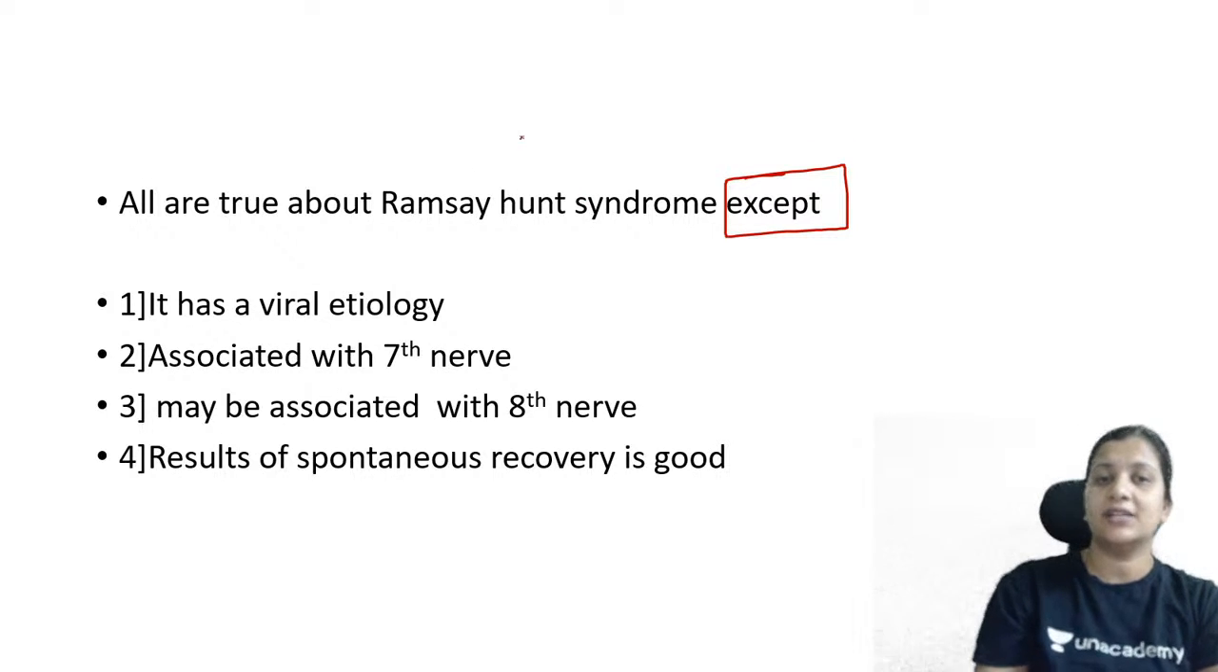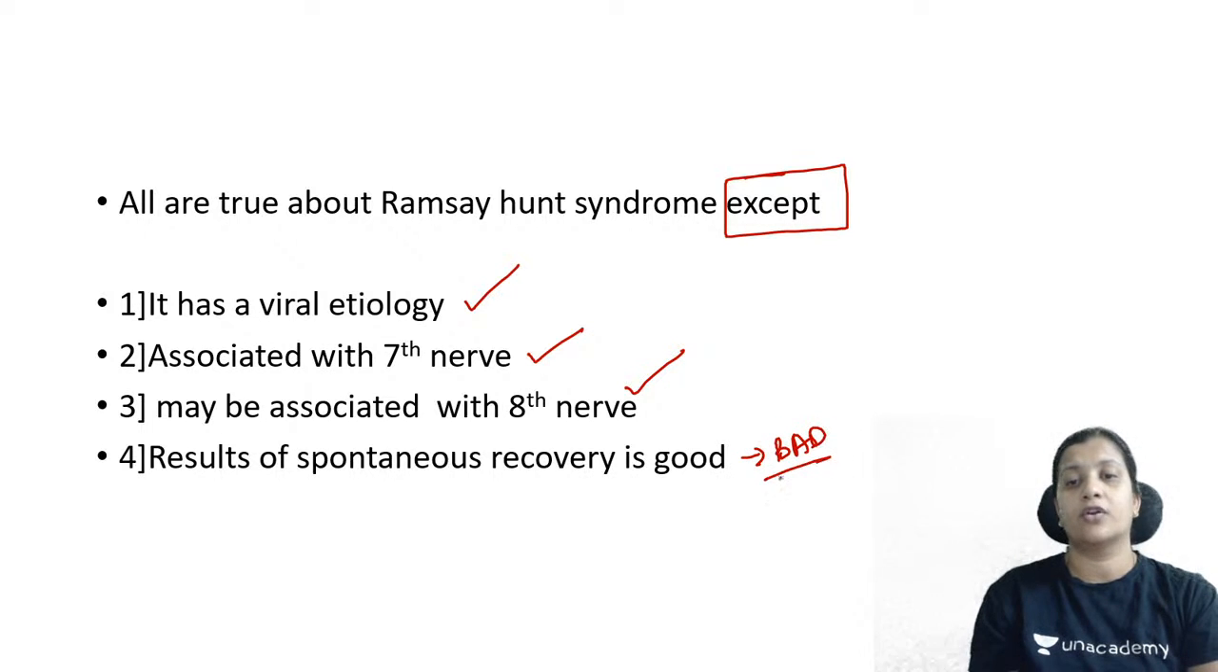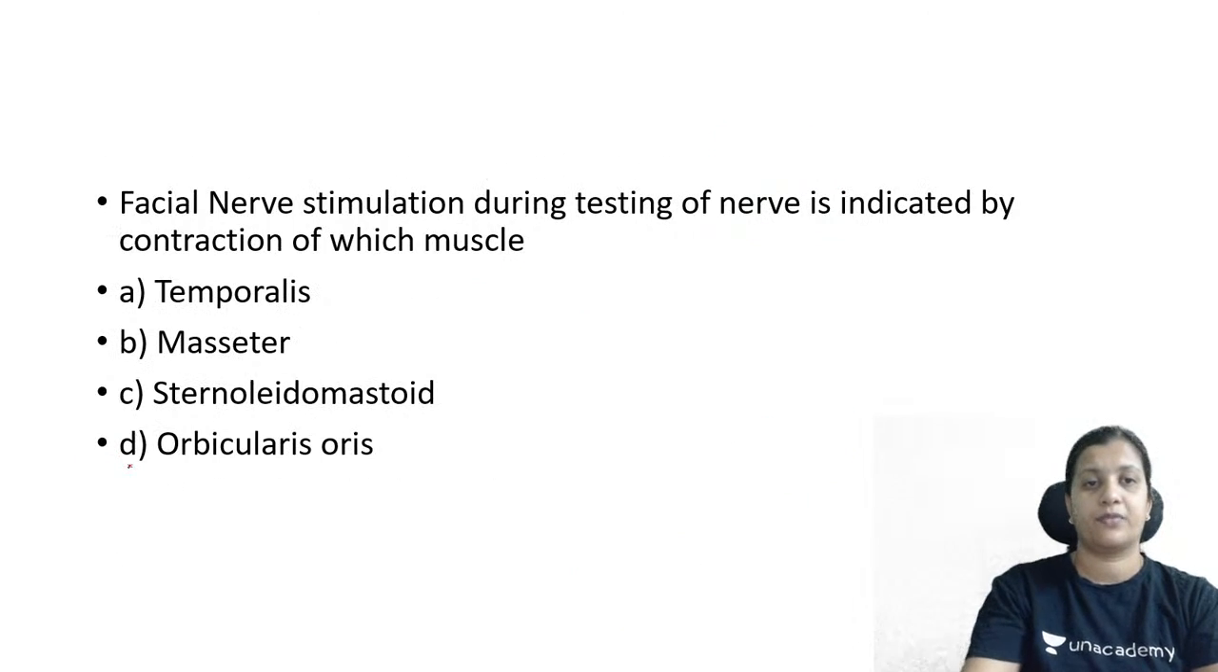Okay, so Ramsay Hunt syndrome is nothing but herpes zoster oticus or varicella zoster oticus. Viral etiology is true. 7th nerve and 8th nerve involvement is true. Results of spontaneous recovery is bad. It is not good. Results of spontaneous recovery is good for Bell's palsy, it is not good for Ramsay Hunt syndrome. So the answer is option 4.